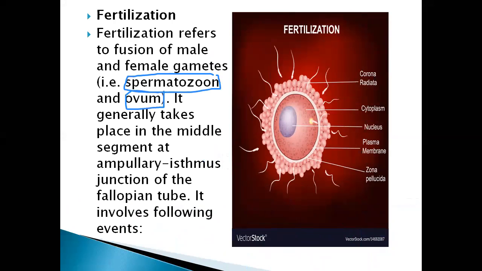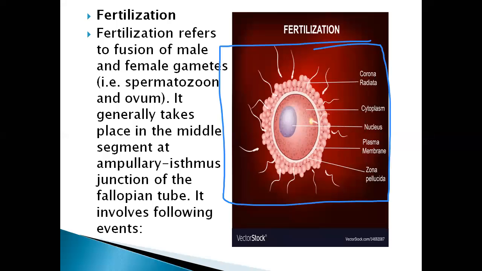It generally takes place in the middle segment, at the ampullary-isthmic junction of the fallopian tube. Fertilization involves the following events. Before we go to fertilization, let us see the situation of our ovum in the fallopian tube.